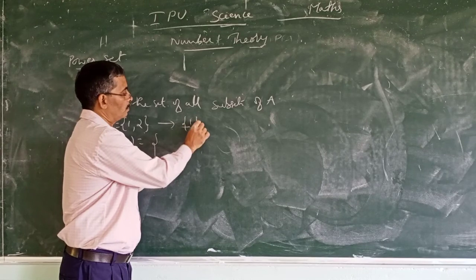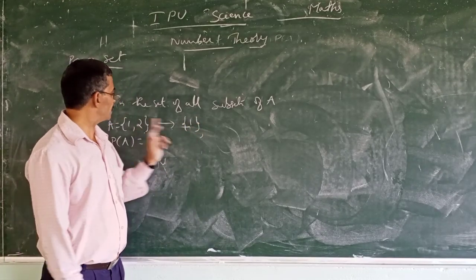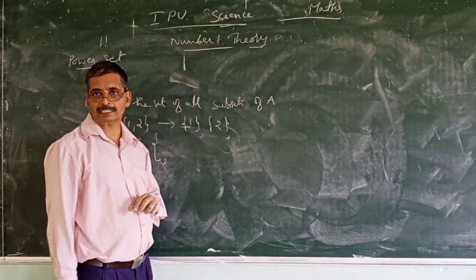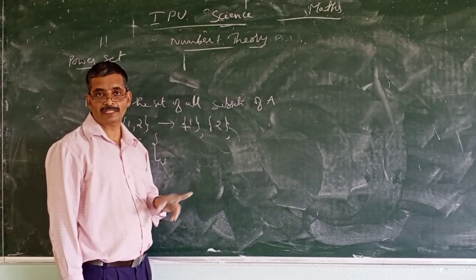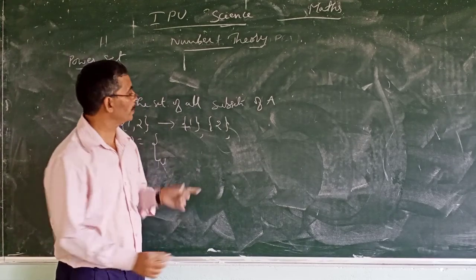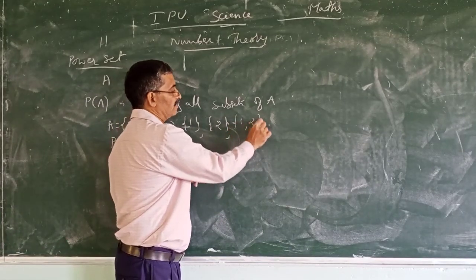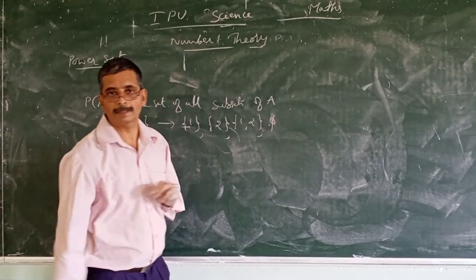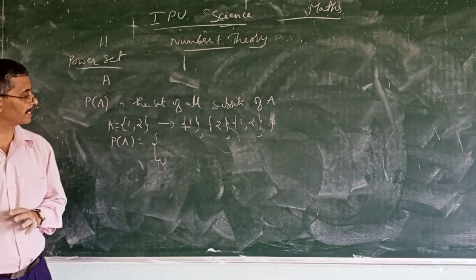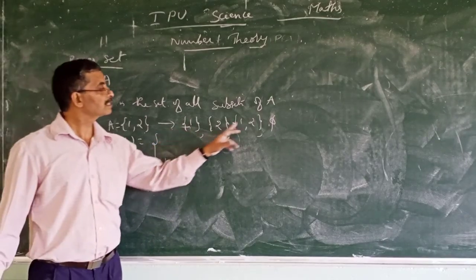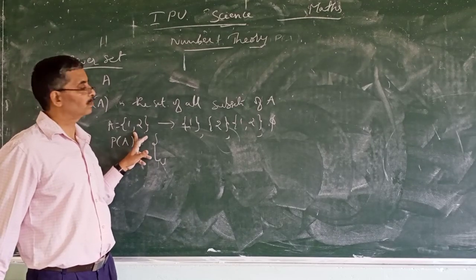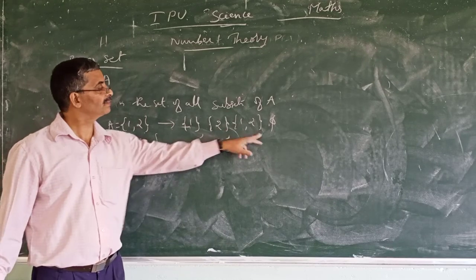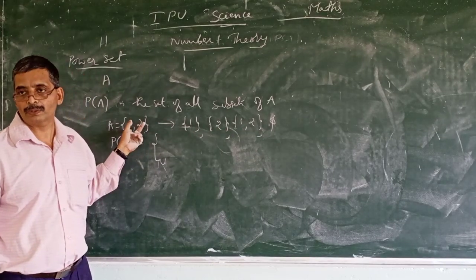{1} is a subset of {1, 2}. {2} is a subset of {1, 2}. And what else? Itself. A is a subset of itself. So {1, 2} is a subset of itself. Then null set is also a subset of any set for that matter. So these are all subsets of the set A equal to {1, 2}.